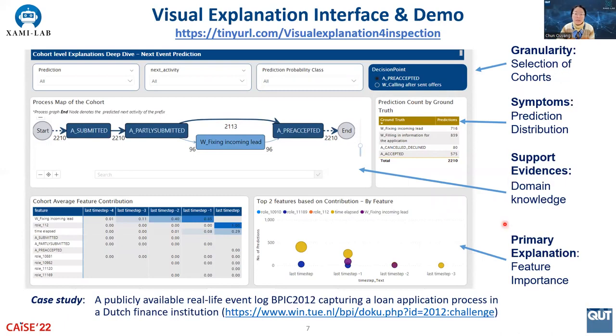The example used is a publicly available real-life event log capturing the execution of a loan application process at a Dutch finance institution. Next, the first author, Bamali, will give a quick demo of this visual explanation interface in the context of this example dataset.